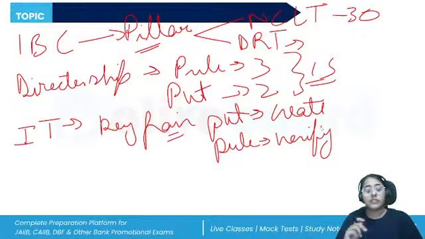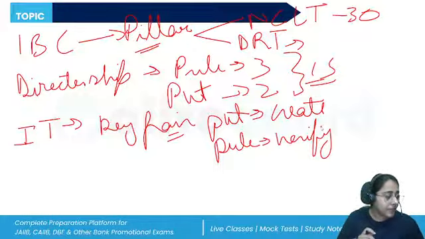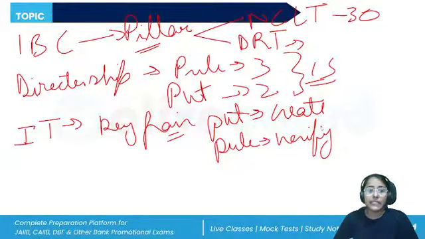Then questions were there from the FEMA, the Foreign Exchange Management Act. Questions were also there. The contravention question. Okay, so what is the penalty that is imposed under the FEMA Act? There can be two situations: where the amount involved is quantifiable, and where the amount involved is not quantifiable. If anyone contravenes the conditions, he will be liable to pay up to thrice the amount.